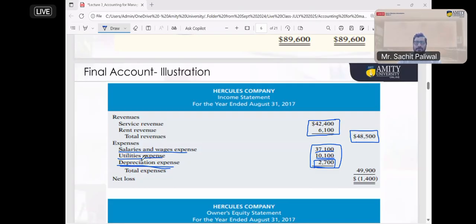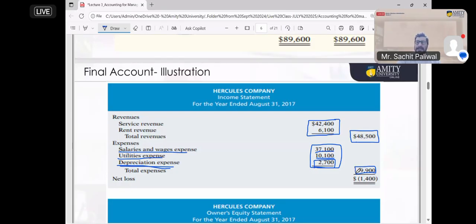Okay. So we have expenses, we have an income. Total expenses is 49,900. So my expenses are more, my income is less. So what will happen? Net loss for the business. The income statement is not a ledger. It is a statement which gives you the information about the income and expense, or the losses and profit of the business. Okay.